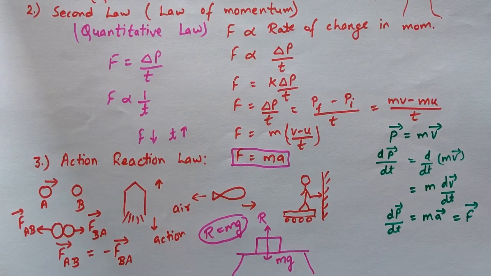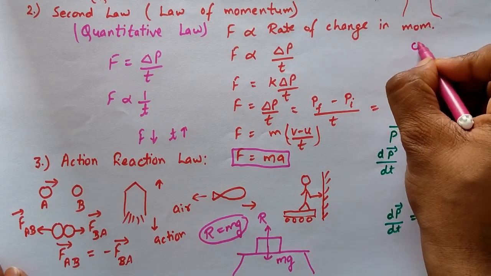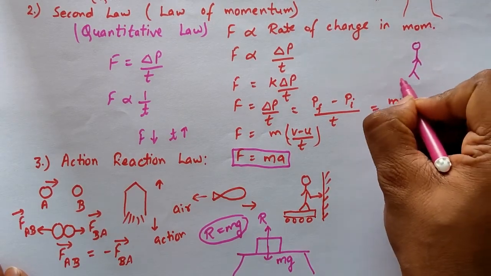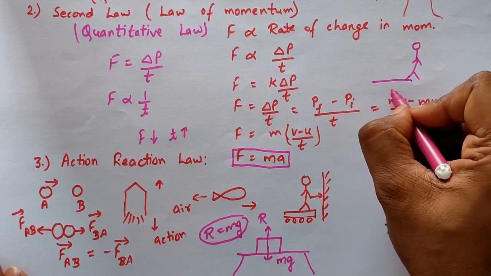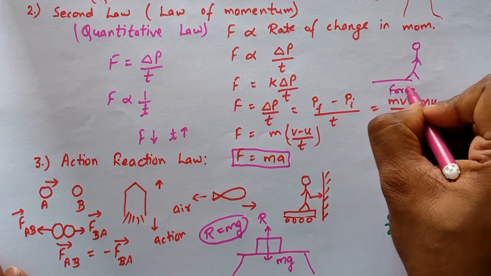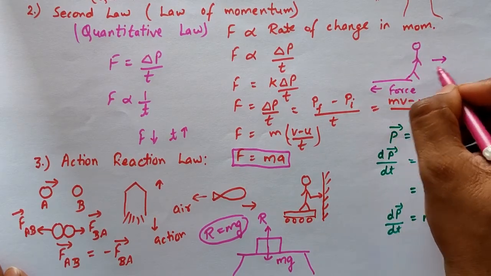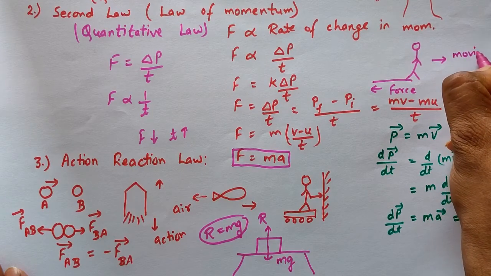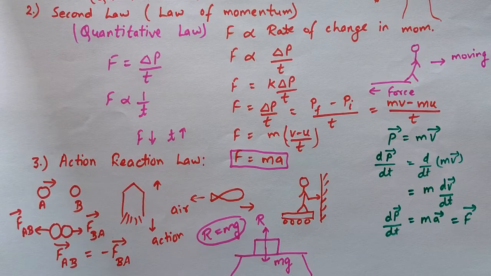We can also see it like this. When we move forward, we try to push the floor in the backward direction. We are trying to push the floor backward, which means that we are applying force in the opposite direction, due to which a reaction occurs on our body and we are moving in this direction. So this is another example of the action reaction law.